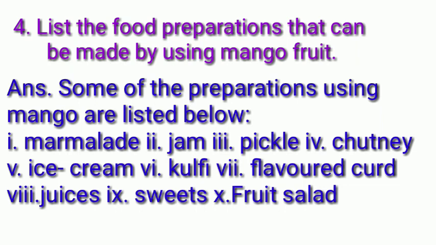You get mango flavored curd, right? Now next, juices. Ninth, sweets. You get mango flavored rasgullas and different types of sweets also. And the last is fruit salad. These are some of the preparations that you can make using the mango fruit. I'm sure you would have eaten all of these preparations of mango. So this is the last question.